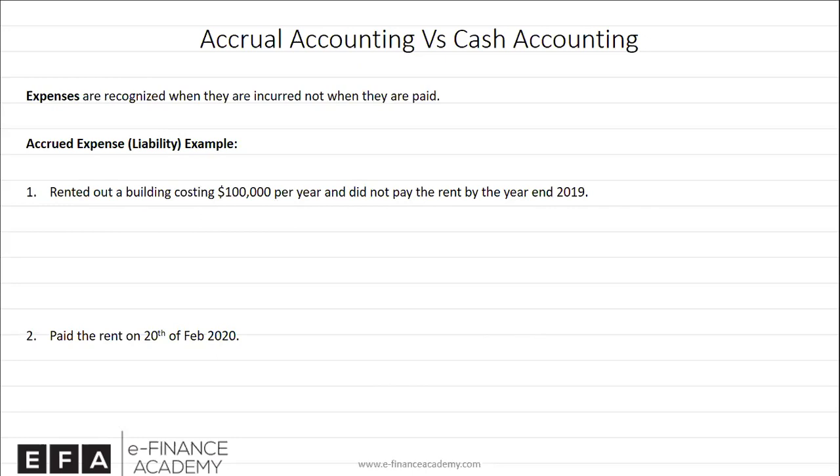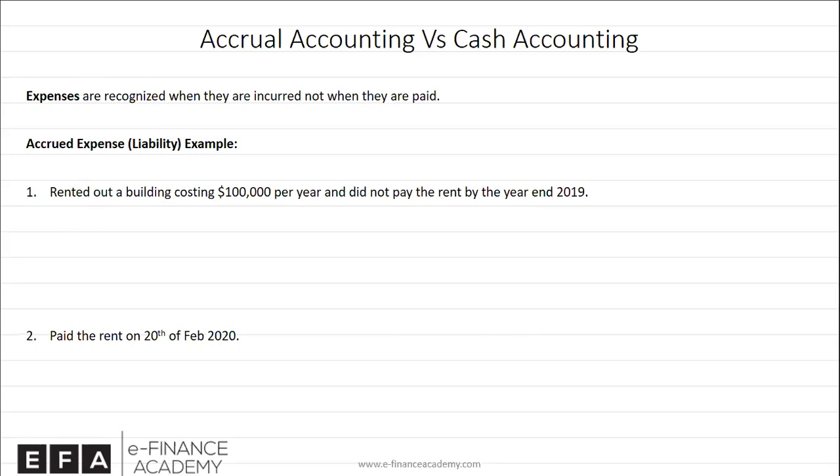All right, so the question arises: when should you recognize or when should you record an expense? And here are the options you can think of. Number one, when you pay for a service or for a benefit. Is this when you should record an expense? Number two, when you place an order. Or number three, when you actually incur an expense by using that particular service or benefit. And the answer is, you only record an expense when you incur it.